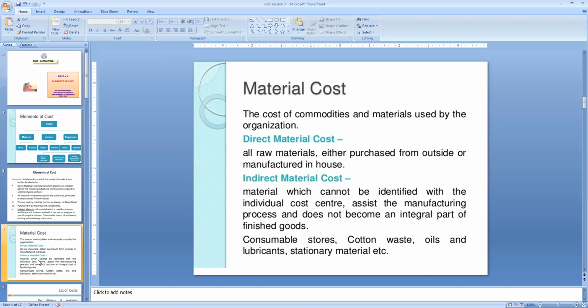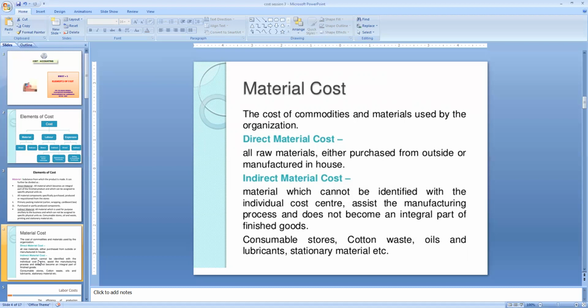an indirect material cost? Direct material cost means all the raw materials either purchased from outside or manufactured. It is the cost incurred for the purchase of all the raw materials from outside, or if they are manufactured in an organization, in a particular unit or department, that is called a direct material cost.